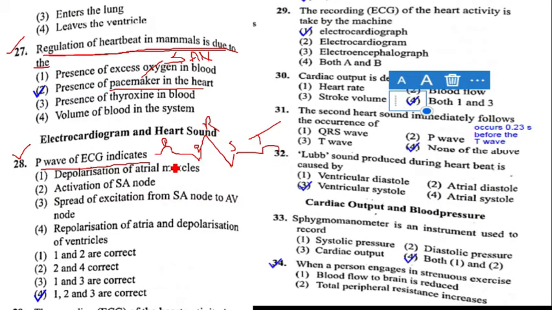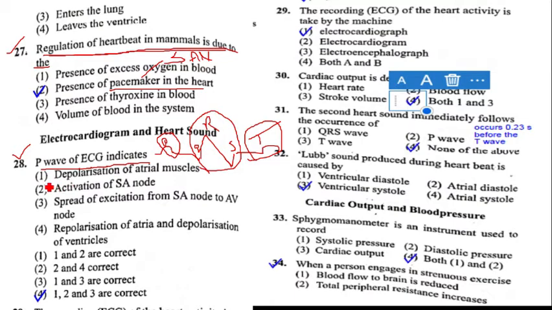In the PQRST wave, the P wave indicates atrial systole or depolarization of atria or contraction of atria. The three terms are the same. QRS complex waves indicate depolarization of ventricles or contraction of ventricles or ventricular systole. T wave indicates ventricular diastole or relaxation of ventricles or repolarization of ventricles. Here they have asked what the P wave of ECG indicates.